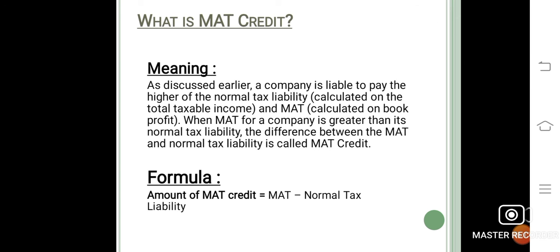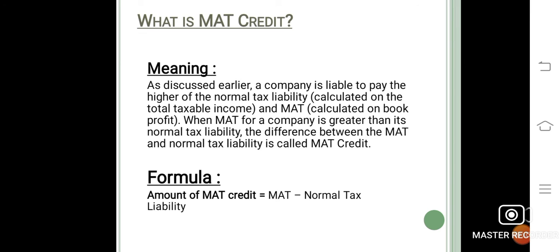Lastly, we see what is MAT credit. As discussed earlier, a company is liable to pay the higher of the normal tax liability calculated on the total taxable income and MAT calculated on the book profit. When MAT for a company is greater than its normal tax liability, the difference between the MAT and normal tax liability is called MAT credit. The formula of the MAT credit is: amount of MAT credit equals MAT minus normal tax liability.